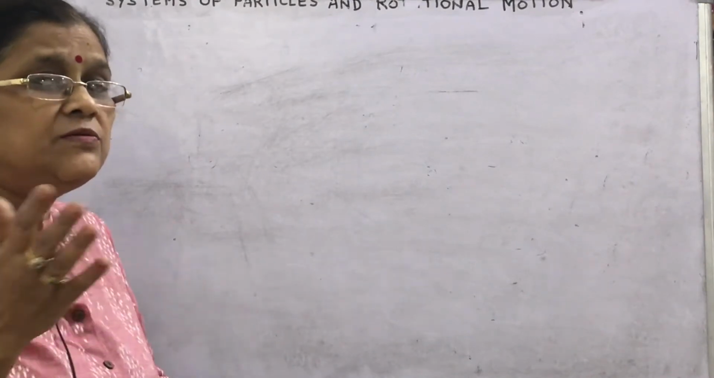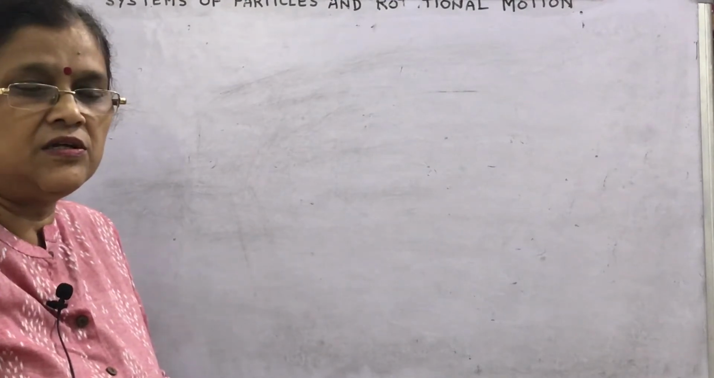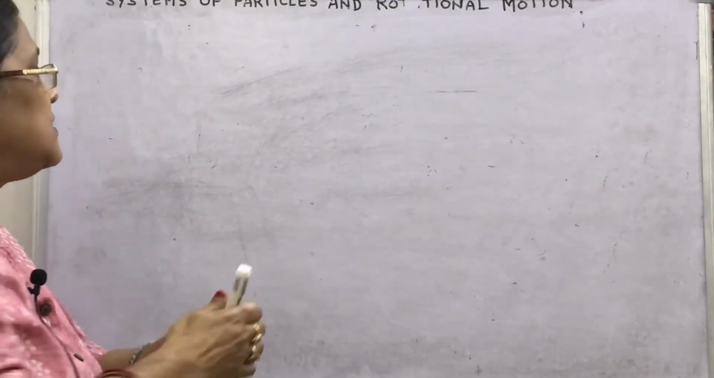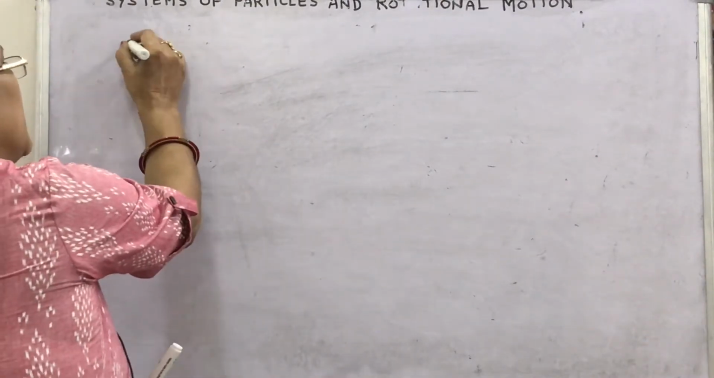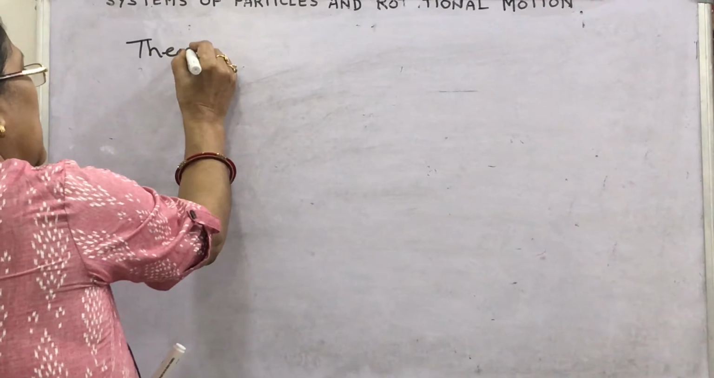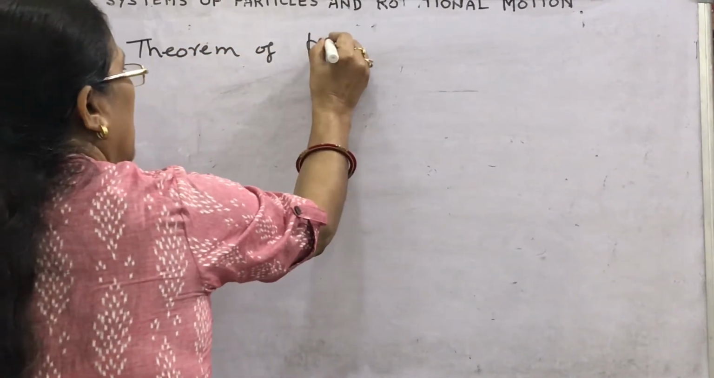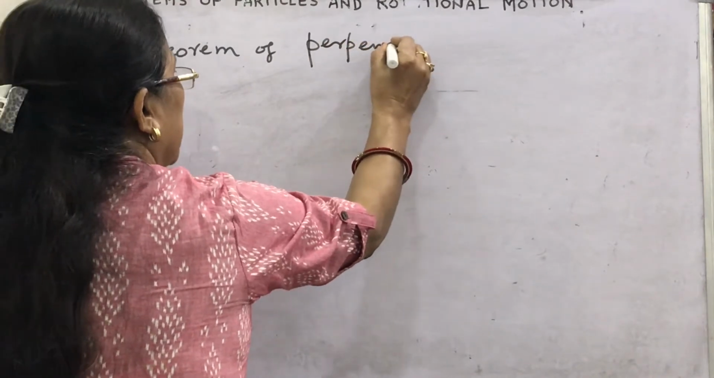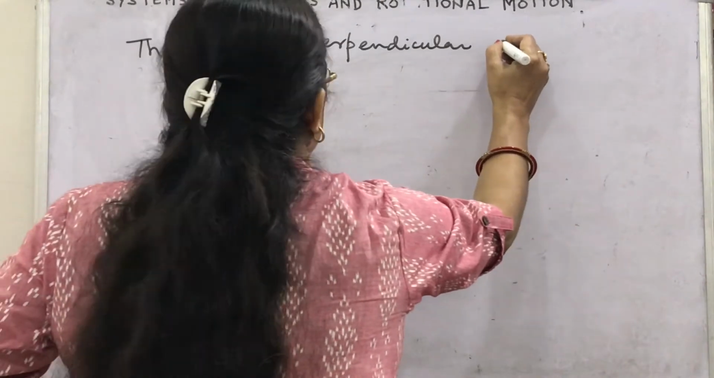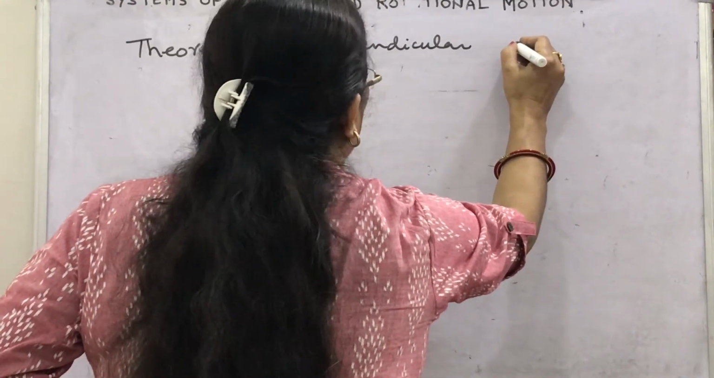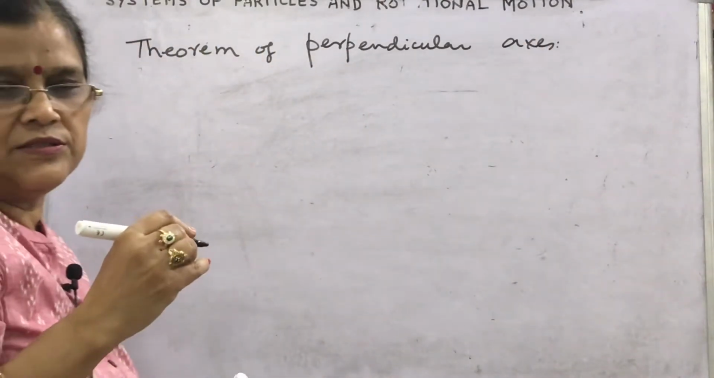We will discuss what this theorem is and what the conditions are. First I am going to write the name: the theorem of perpendicular axis. This theorem is applicable on laminar objects, that is, in 2D only. What does this theorem say?